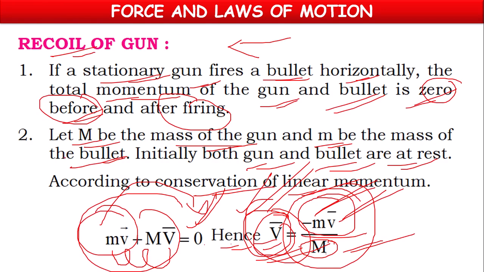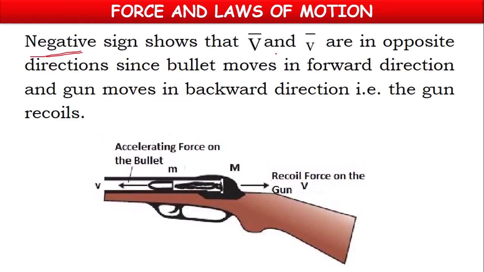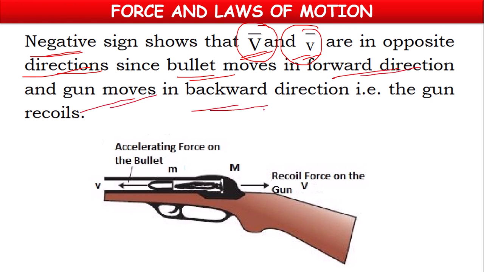So why are we using the negative sign here? What does this negative sign represent? Both capital V and small v are in opposite directions. The bullet moves in the forward direction, the gun moves in the backward direction. The gun moving in the backward direction is called recoil. The gun recoils.